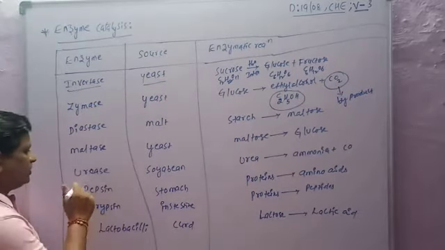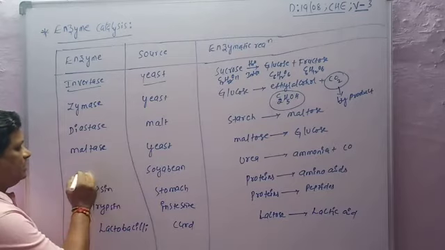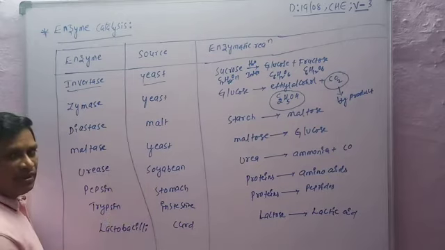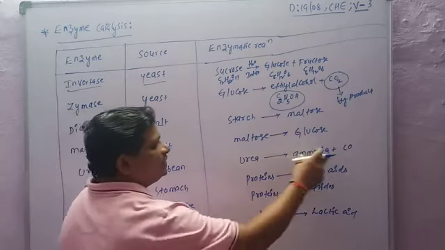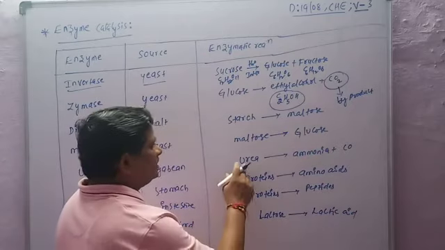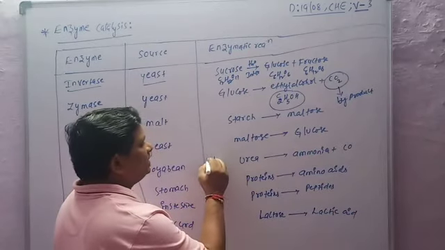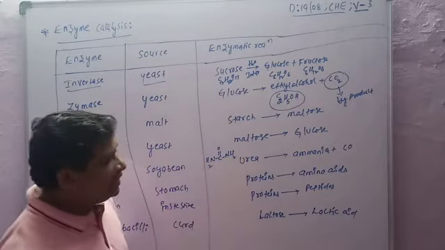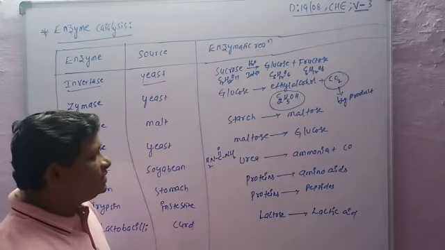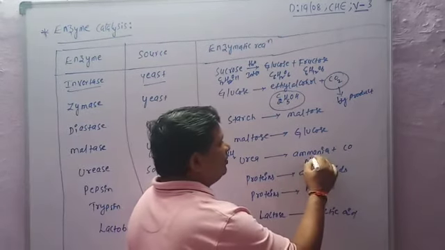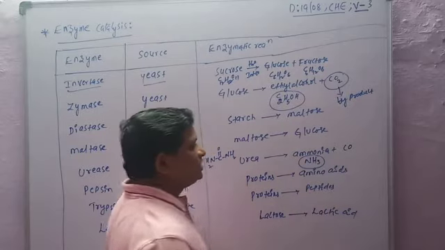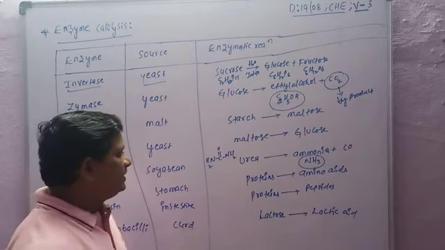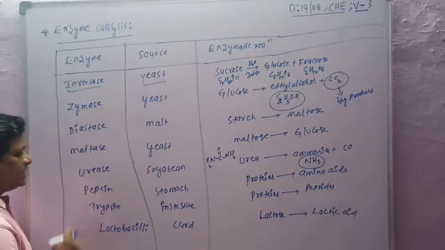The next one is urease. It is present in soybean. Urea is converted into ammonia and carbon monoxide. Urea is NH2-C=O-NH2, and it is converted into ammonia, NH3. Urea is used as a fertilizer in plants.